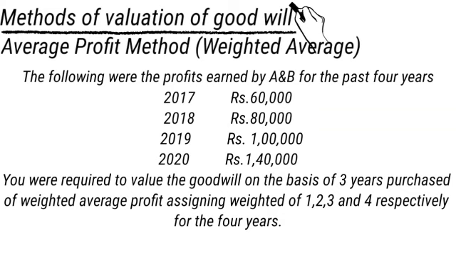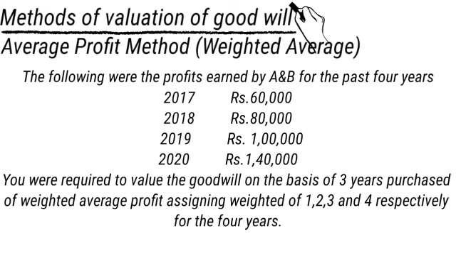The following were the profits earned by A and B for the past 4 years: in 2017, 60,000; 2018, 80,000; 2019, 1 lakh; 2020, 1,40,000. You are required to value the goodwill on the basis of 3 years purchase of weighted average profit, assigning weights of 1, 2, 3 and 4 respectively for the 4 years.